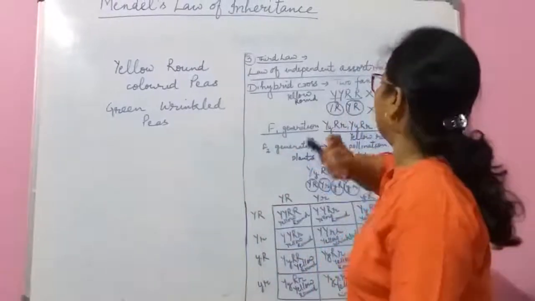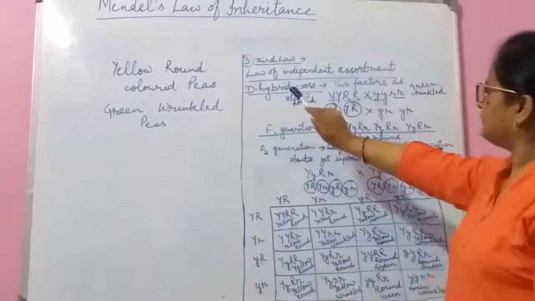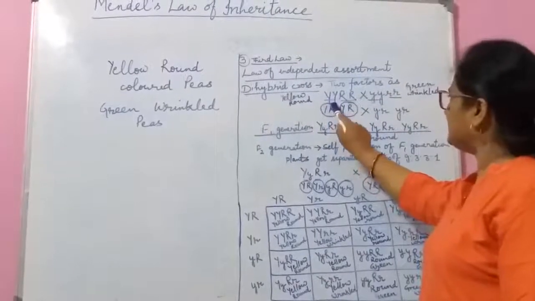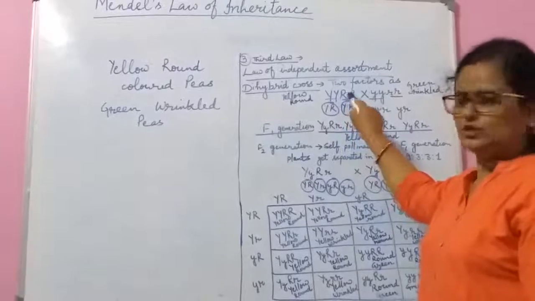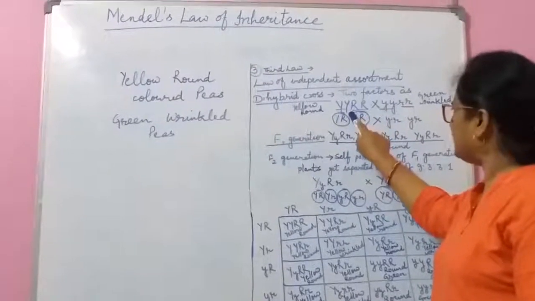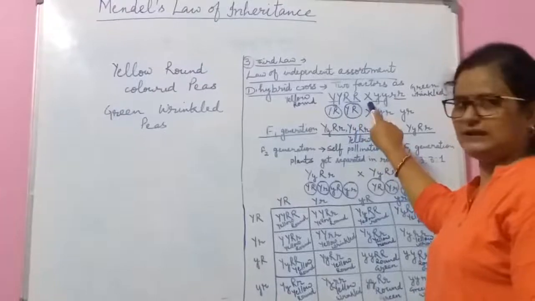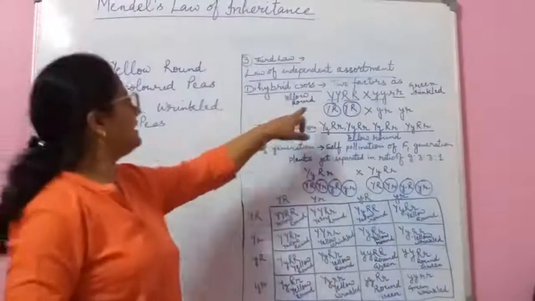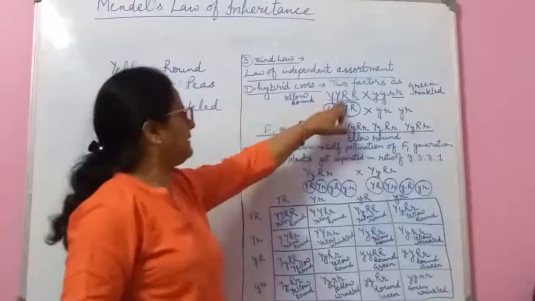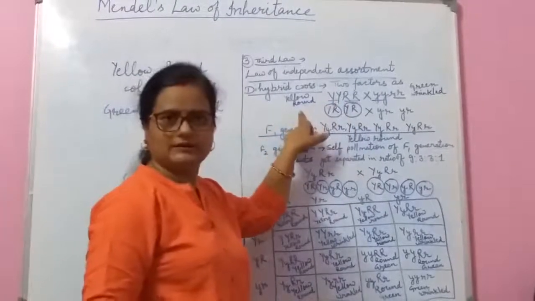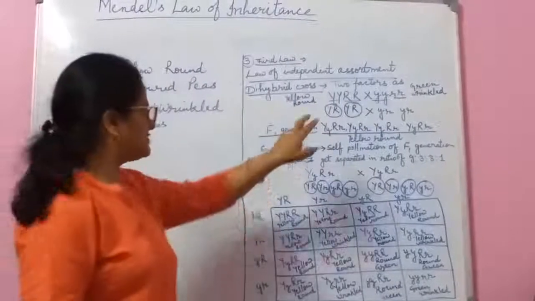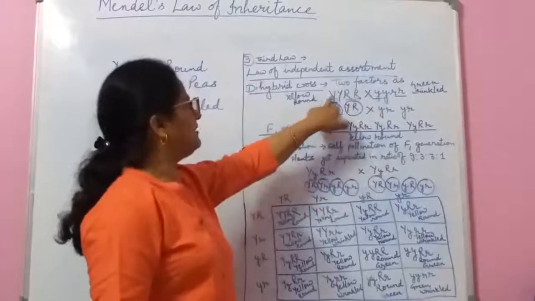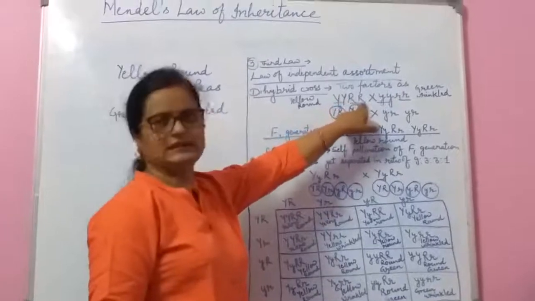Then he crossed them. For these two factors, they have their genotype: capital Y, capital Y, capital R and capital R. Why capital Y and capital R? Capital Y for the yellow color and capital R for the round color. So he had taken two factors, that's why they have two alleles.